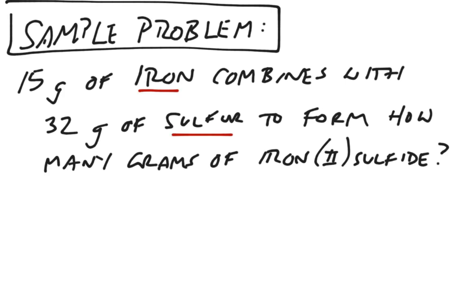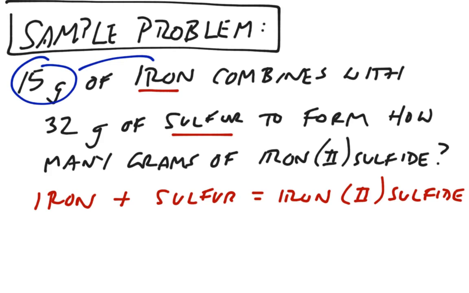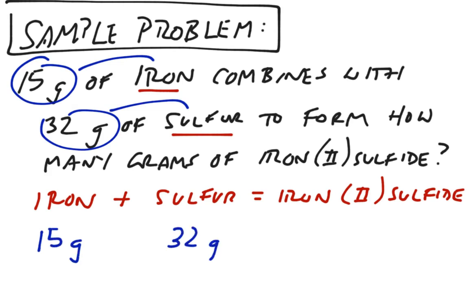So we could roughly create an equation that iron plus sulfur makes or equals iron 2 sulfide. Now you may not know the symbols that are associated with it, but the words will do just fine for this equation, for this purpose. We then take the numbers associated with each amount, 15 grams of iron and 32 grams of sulfur, and we plug those numbers in underneath the equation. 15 grams of iron and 32 grams of sulfur.